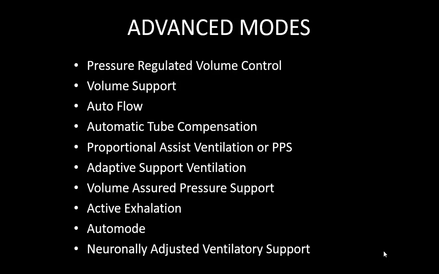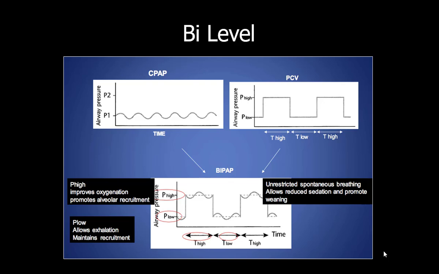These are the list of different modes. It is a long list, and there are so many modes which are not covered by me. So it is pressure regulated volume control, volume support, auto flow, automatic tube compensation, proportional assist ventilation or proportional pressure support, adaptive support ventilation, volume assured pressure support, active exhalation, auto mode, and neurally adjusted ventilatory support. And so on, the list is ongoing.